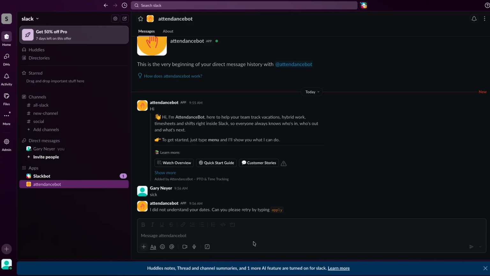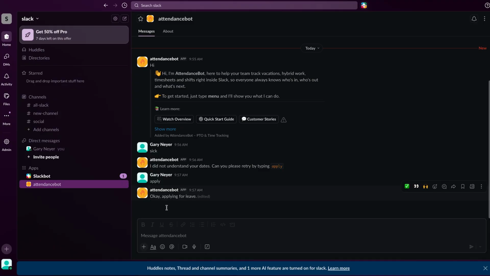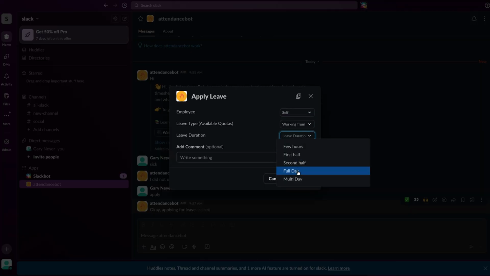Users of AttendanceBot highlight how natural it feels to use. For instance, sending a message like "apply" and having something process your request very quickly is super nice. But with that said, here are the three main strengths that we found. First, the breadth of features.